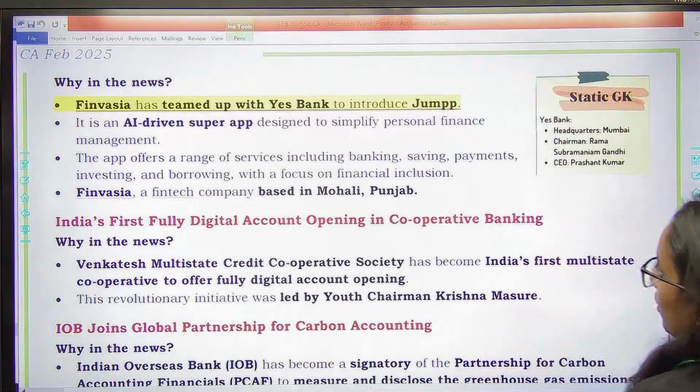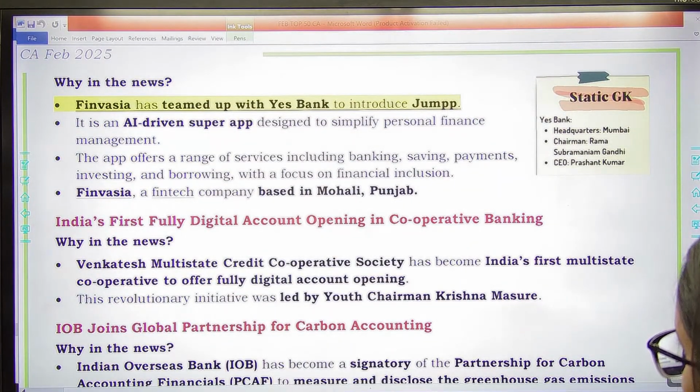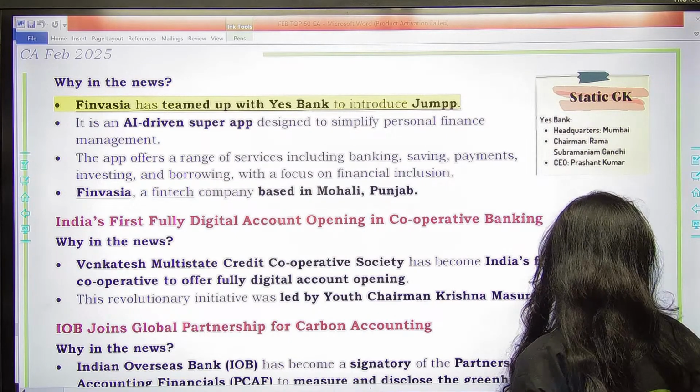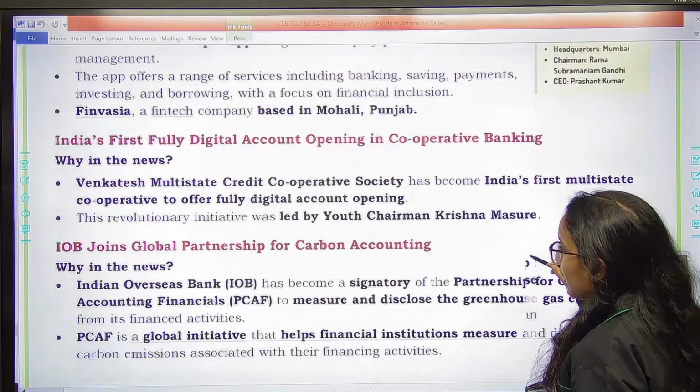Next, you have Finvezia has teamed up with Yes Bank to introduce Jump. So it is an AI-driven super app. Finvezia is a fintech company based in Mohali. It has partnered with Yes Bank to introduce Jump. Jump क्या है? AI driven app है to simplify personal finance management. इससे personal finance management में help मिलेगी.